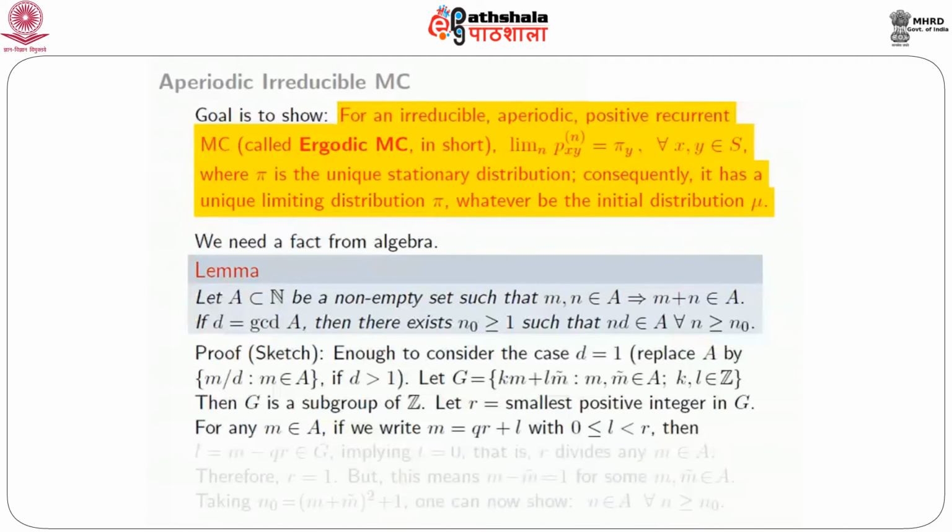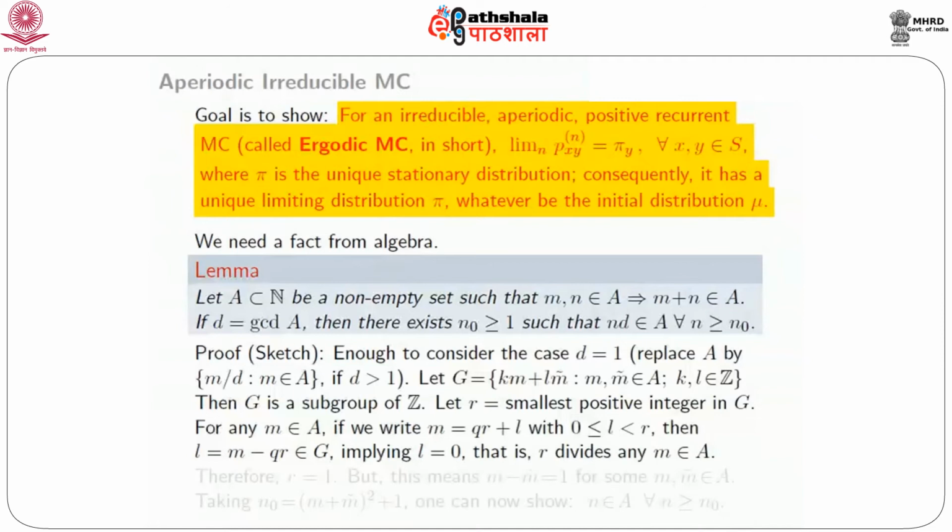Then l equals m minus qr is in G. Why? Because m is in A, therefore in G. R is the smallest positive integer in G, but in particular R is in G, therefore qr is also in G. So m minus qr is in G because G is a group. But that implies that l is 0.